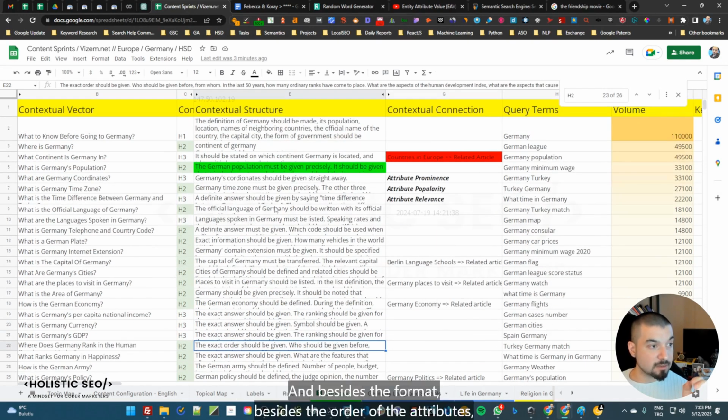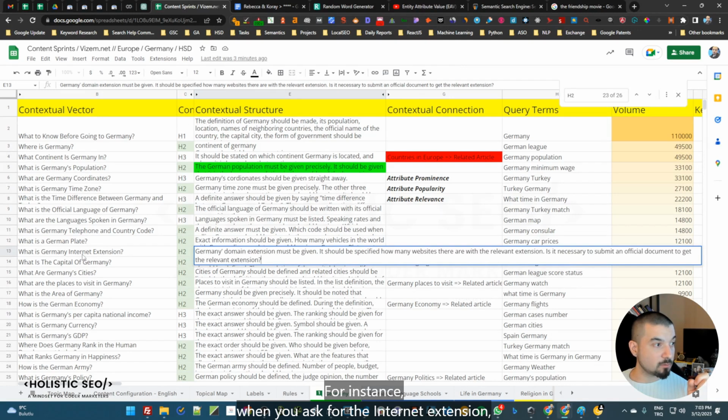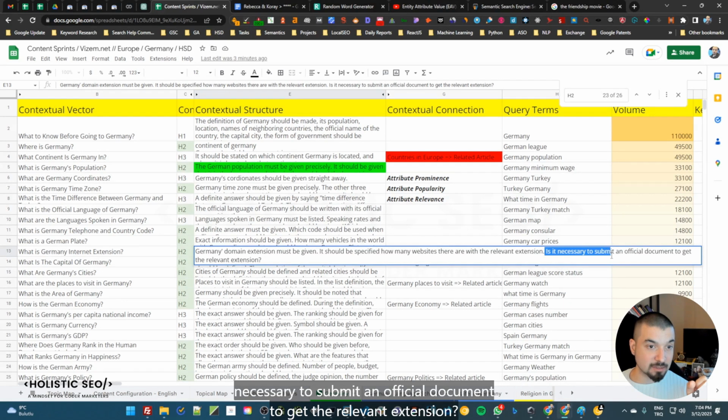And besides the format, besides the order of the attributes, sometimes we also give certain types of, let's say, necessities. For example, names of the entities, dates, or units like Celsius or Fahrenheit, or certain types of entities that will need to be mentioned in this area. For instance, when you ask for the internet extension, we give the domain extension, and we also tell what is the distribution of it for the existing websites, and is it necessary to submit an official document to get the relevant extension.